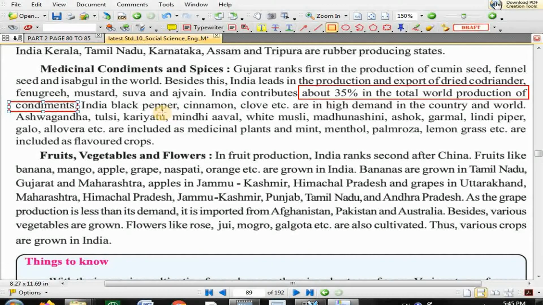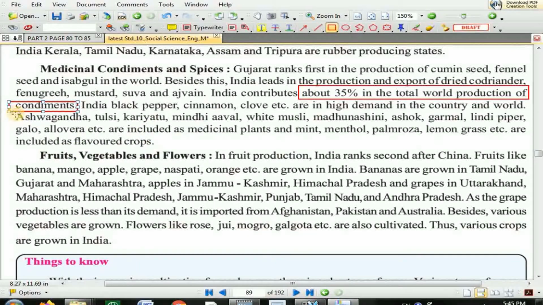Ashwagandha, tulsi, karyatu, mindiyaval, white musli, madhunashini, ashok, garmal, lindi pepper, gado, aloe vera are included as medicinal plants, and mint, menthol, palmarosa, lemongrass are included as flavored crops.